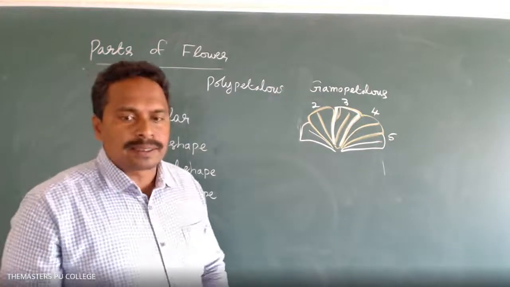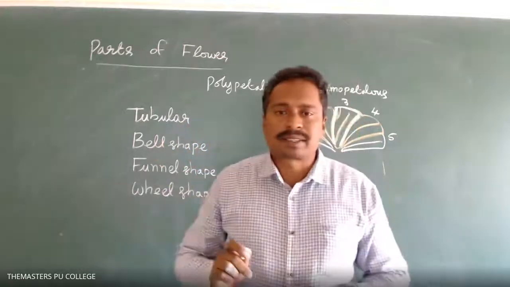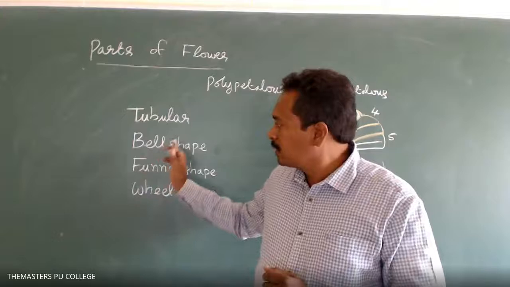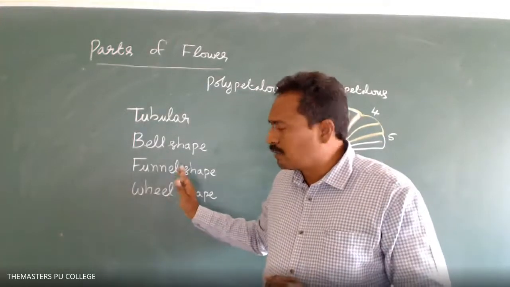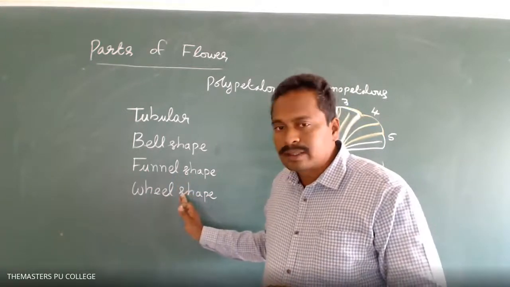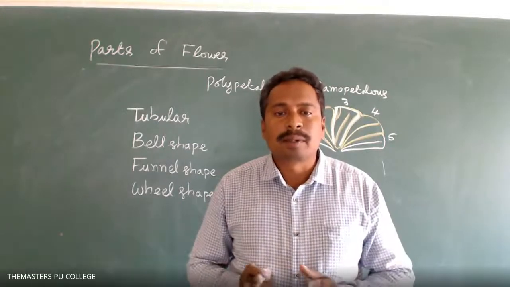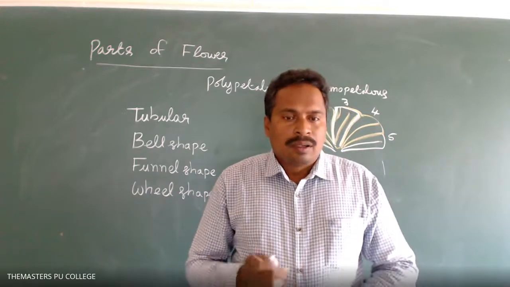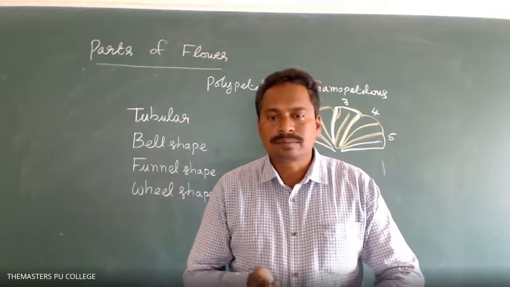In some plant species, the corolla appears tubular, a tube-like structure. In some, a bell-shaped corolla. In some, funnel-shaped. In some, wheel-shaped. So the shape of the corolla varies depending upon the types of plant flowers. Is it clear now? The shape of the corolla varies. Yes, sir.